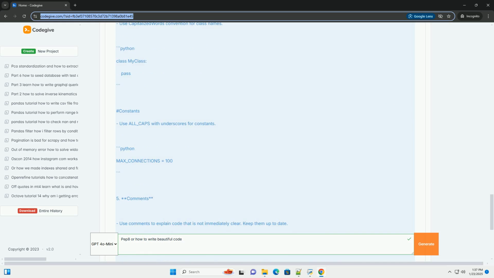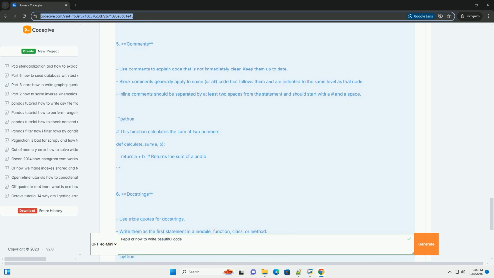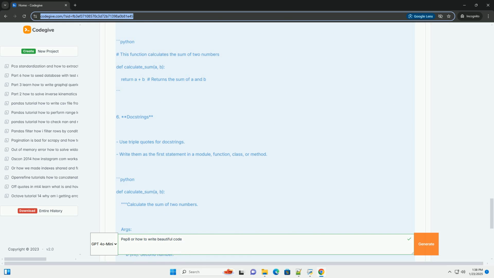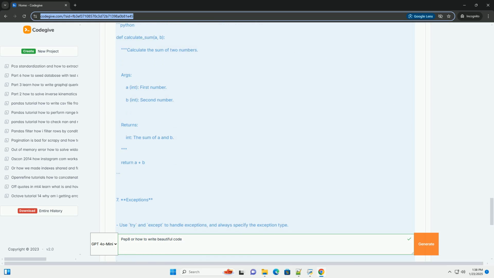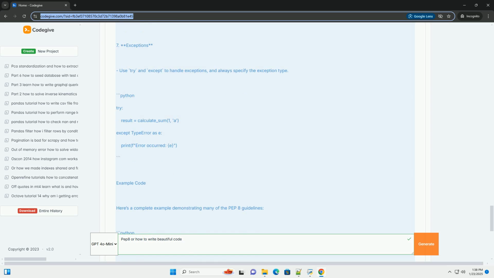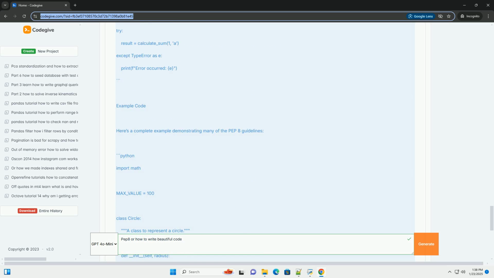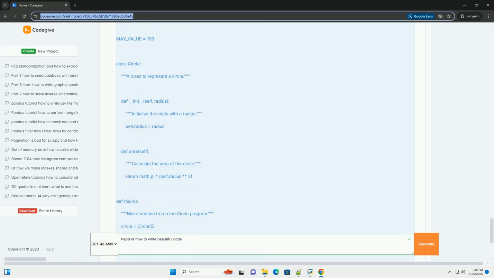1. Code layout. Indentation. Use 4 spaces per indentation level. Never use tabs, spaces are preferred. Maximum line length. Limit all lines to a maximum of 79 characters. For comments and docstrings, limit to 72 characters.